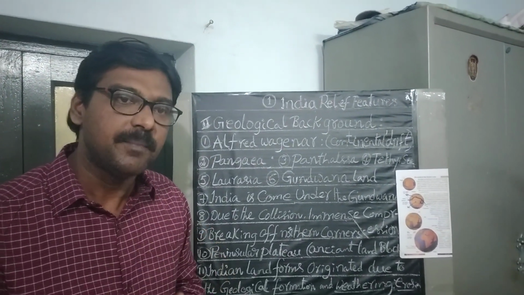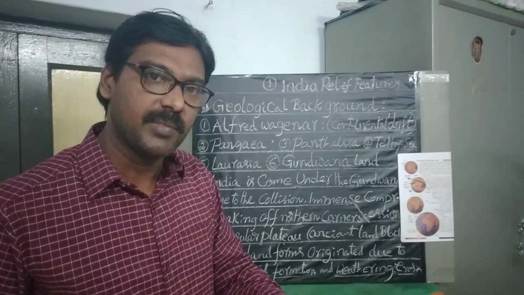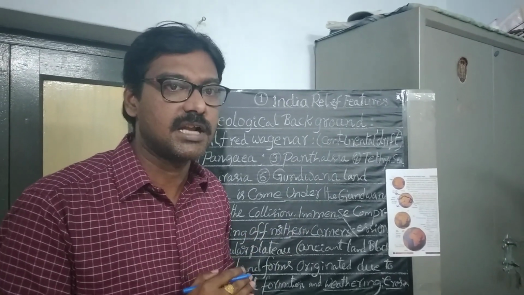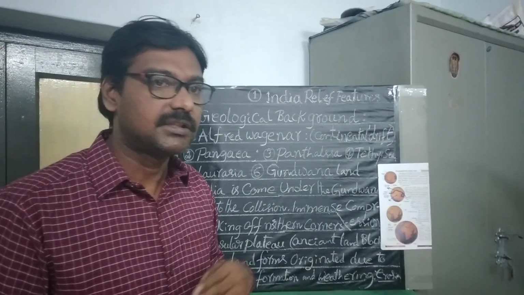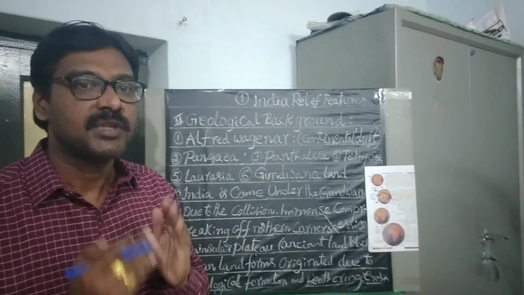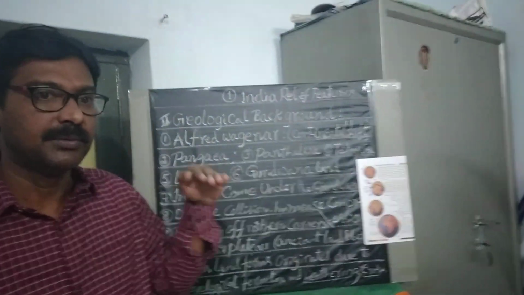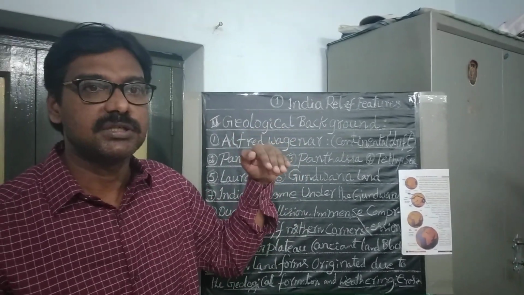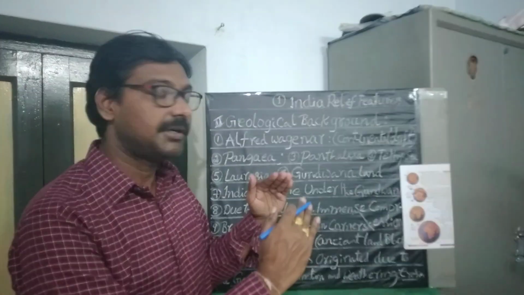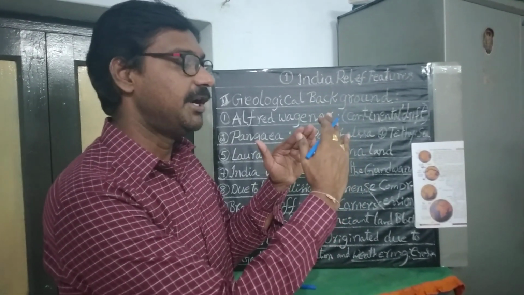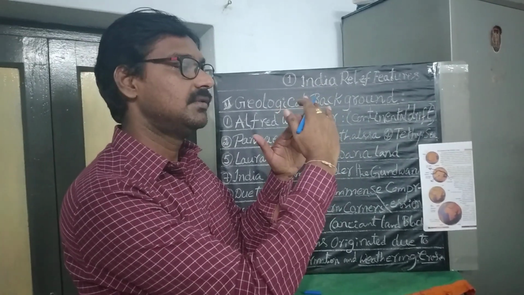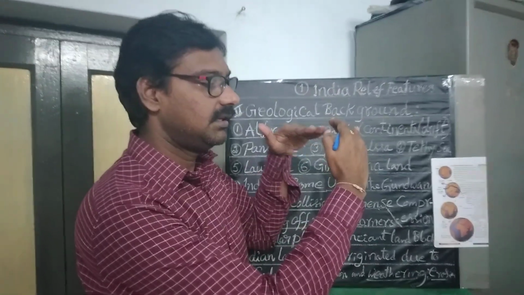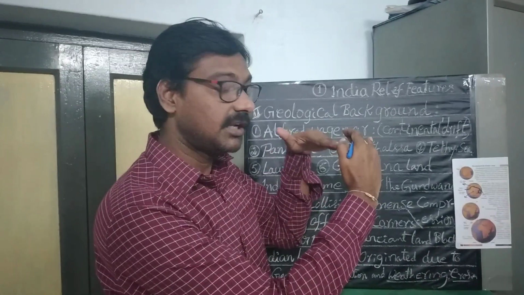At the time of collision, the Indian plate separated from the Antarctica plate, moved towards the northeast direction and collided with the much larger Eurasian plate. Our Indian plate entered down into the mantle, and the much larger Eurasian plate moved up.